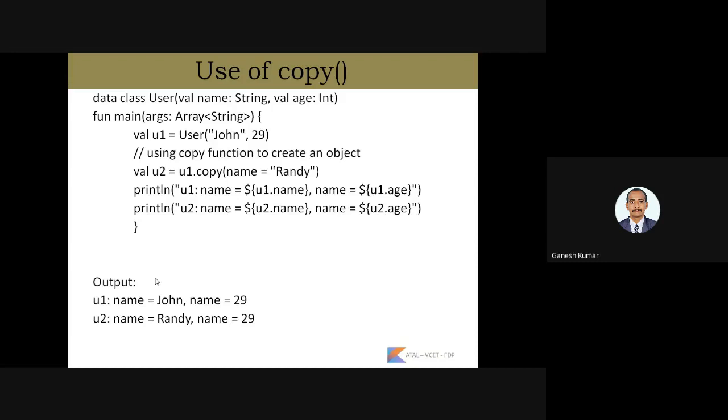So while printing those statements, we will see that the name is different for u1 and u2, and the age is the same for both the objects. Here the name is different because we have sent the parameter Randy with the help of the copy function. We are sending the Randy parameter to the variable u2. That u2 gets the first value as Randy and the second value from the object u1. So the name Randy is given to u2 and the age 29 is taken from the first object.